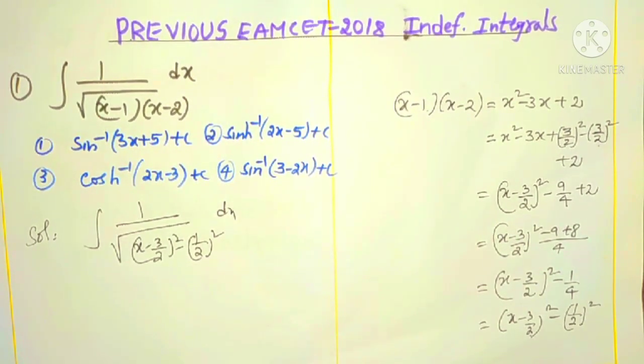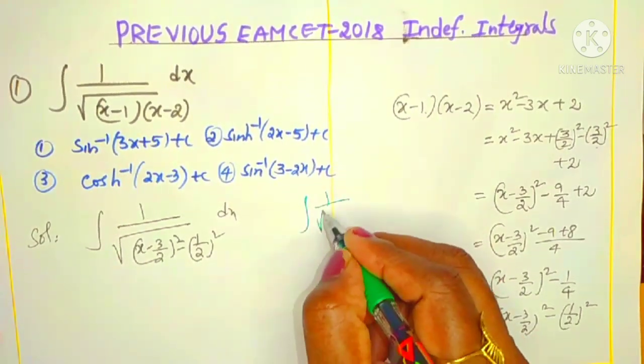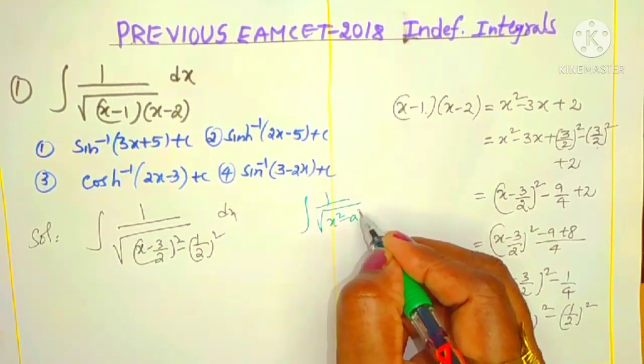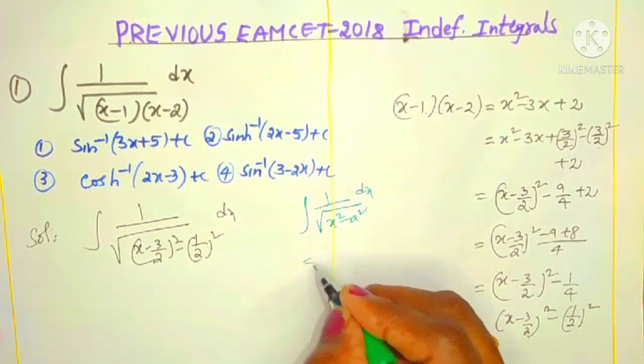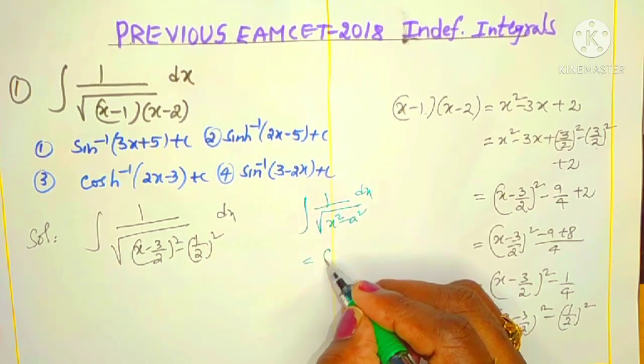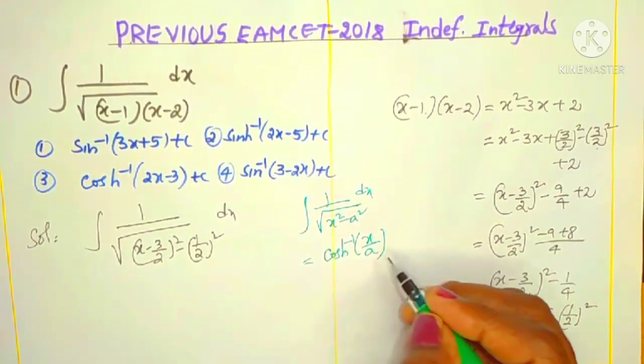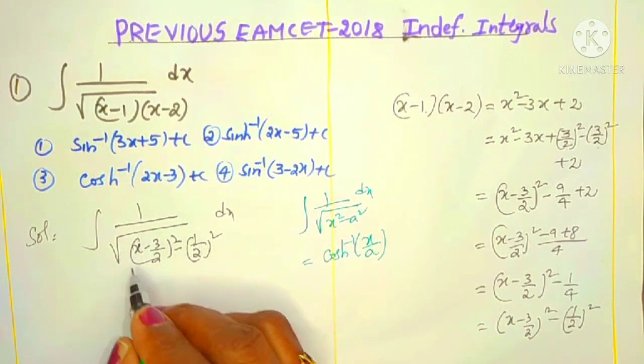Anybody can guess? Yes, this is a known integral function. That is what? The integral of 1 by root over x square minus a square. This is a standard form. The integral of 1 by root over x square minus a square is what? Yes, exactly: cos h inverse x by a. Is it in this form or not?